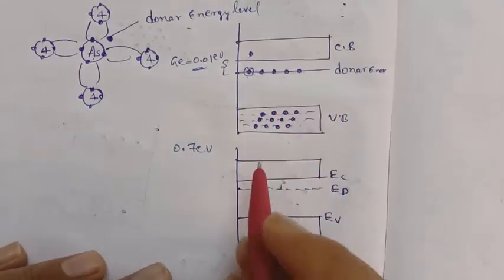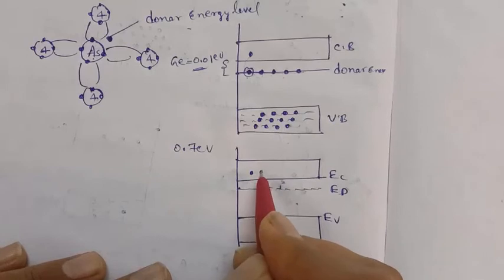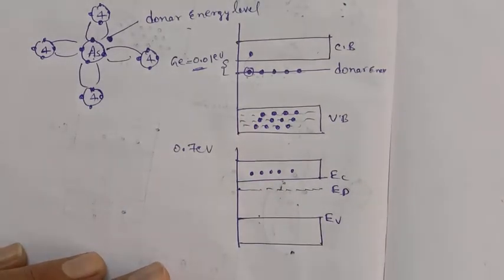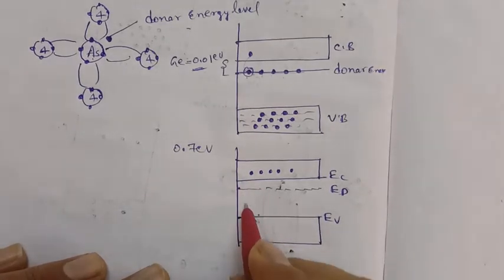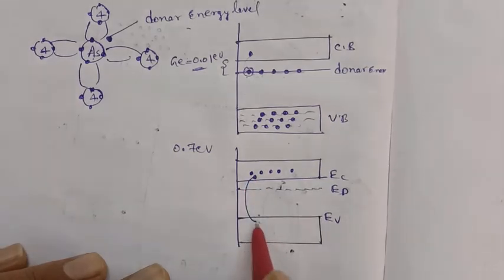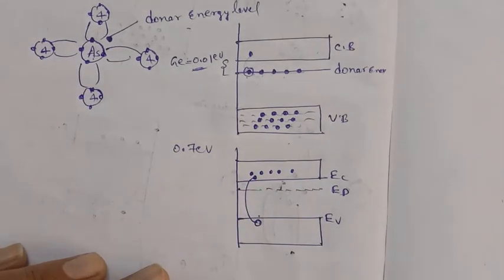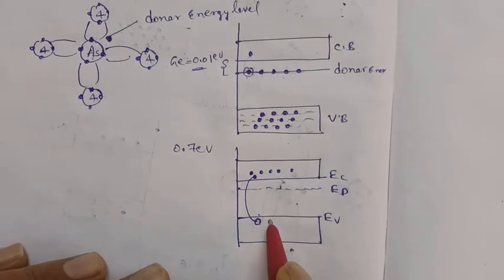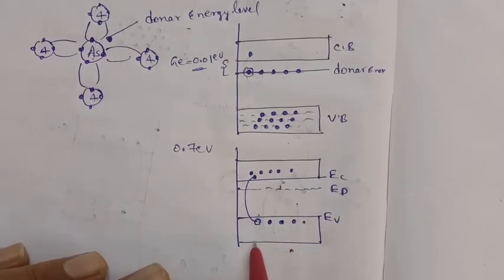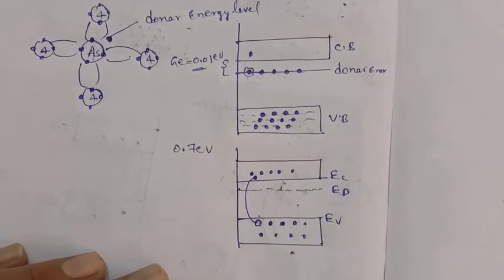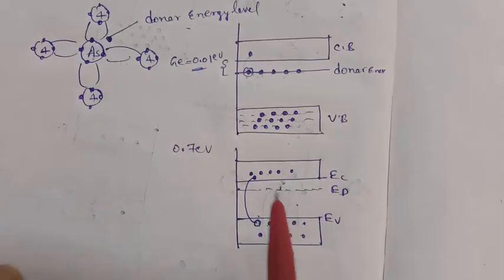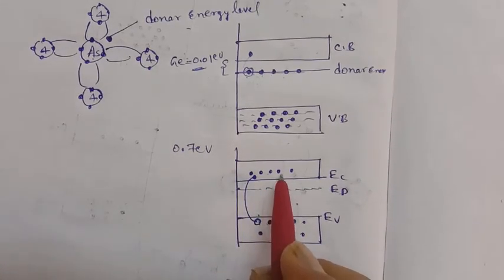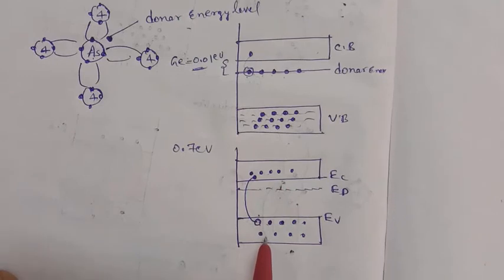That means all these electrons are already shifted here, but some electrons from the valence band are also shifted. If this electron is shifted here, that means one vacancy, one hole is created. If one more electron is shifted here, that means another vacancy. But the number of electrons in the conduction band is greater than the number of holes in the valence band.